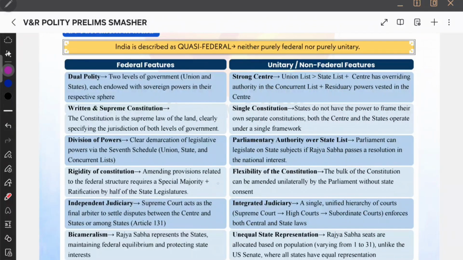So most of the people will get confused here. Independent judiciary is a federal feature. And then rigidity of the constitution is a federal feature. Written constitution is a federal feature.